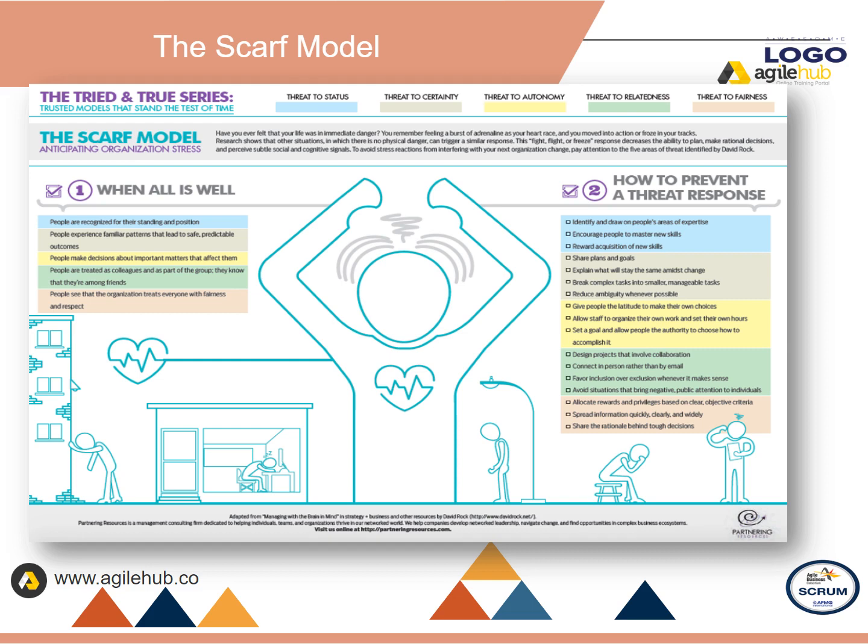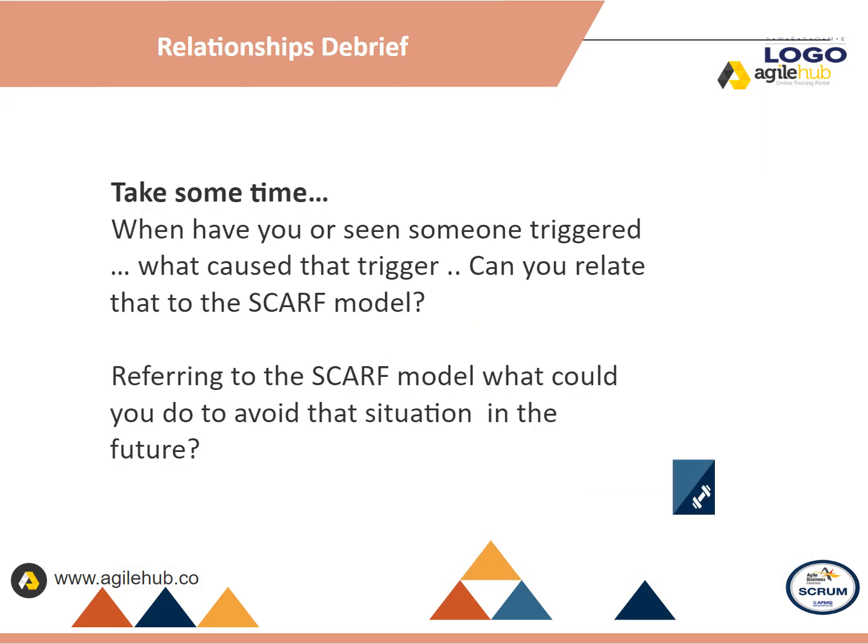Read through the preventative measures for each factor. Can you recognize these being done in your work environment? Relationships debrief. Take a moment to think about when have you or seen someone triggered? What caused that trigger? Can you relate that to the SCARF model? Referring to the SCARF model, what could you do to avoid that situation in the future?